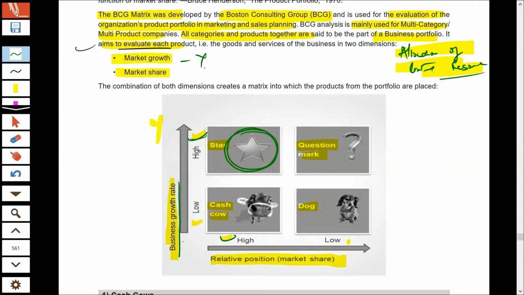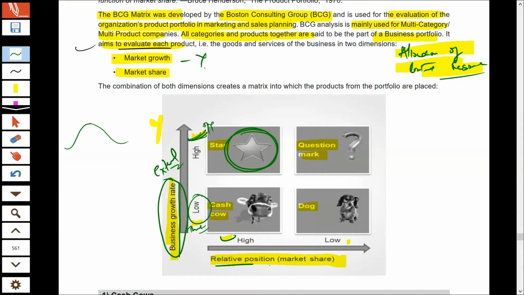If your industry is growing, definitely that is an opportunity for you also. If the industry is in slowdown, or is itself in depression, the firms operating in that industry will always have some kind of threats. So that is the business growth: how the industry is performing. The industry could be in boom, or in recession or depression. So if industry growth rate is high, that is a good thing, an opportunity. This is an external factor. Please remember, industry growth rate is not under our control. And if the industry growth rate is low, that is a source of threat for any business.